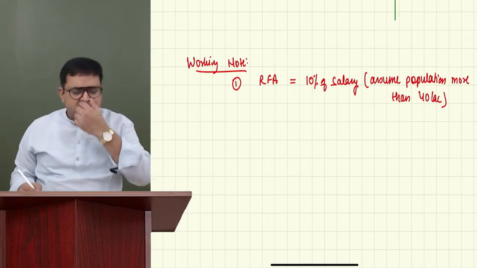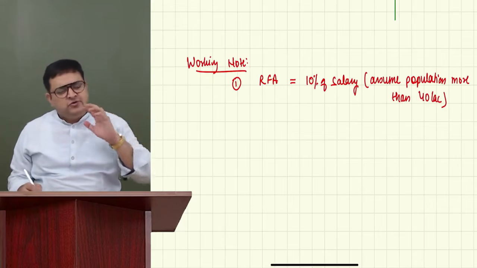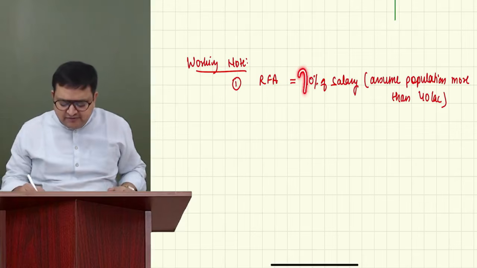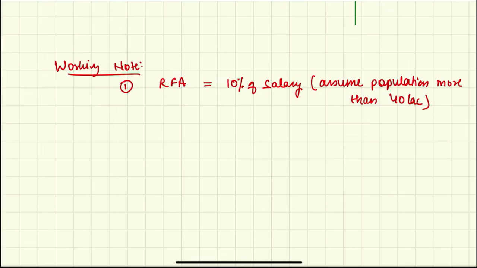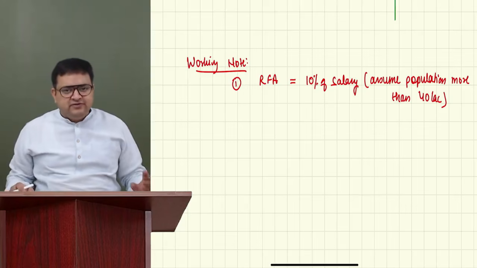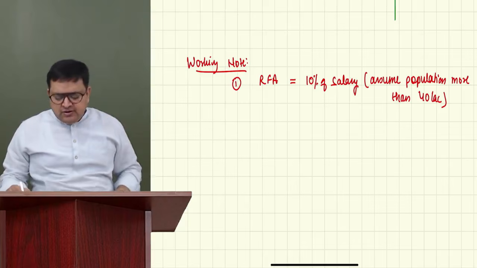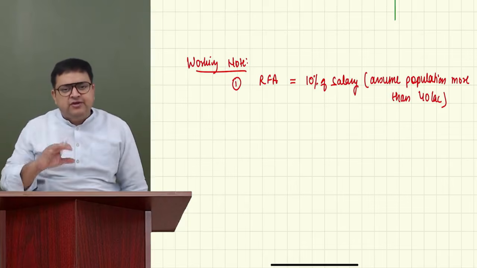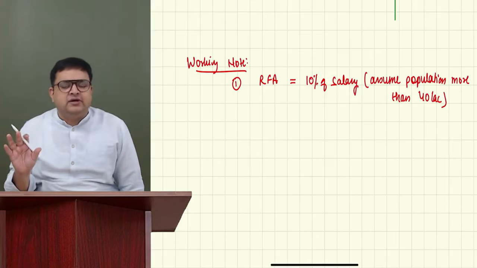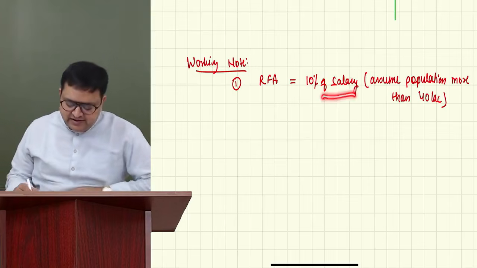If you want to assume between 15 to 40 lakh, you can assume; in that case, 7.5%. 100% it is correct. If the population is not given, I would suggest you try to assume the highest one. Otherwise, if somebody has assumed 15 to 40 lakh also, that is also not wrong. It is also correct. So 10% of the salary.